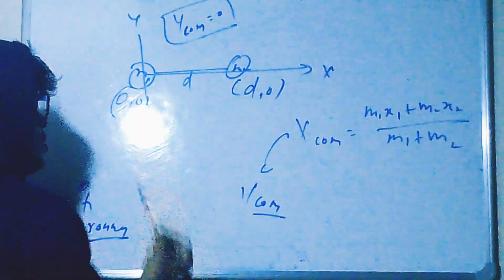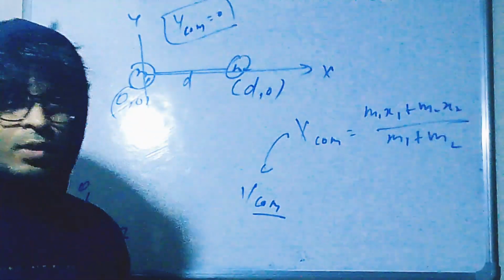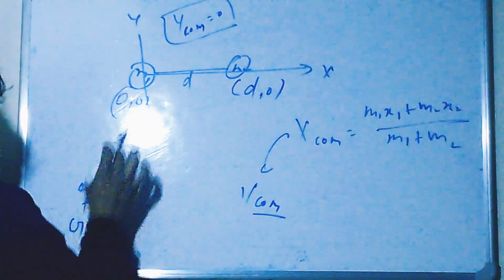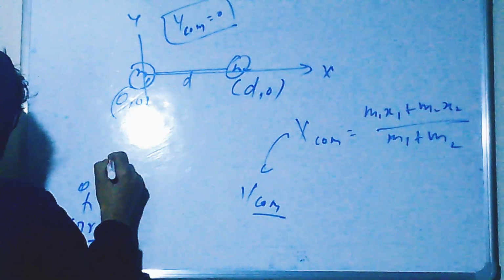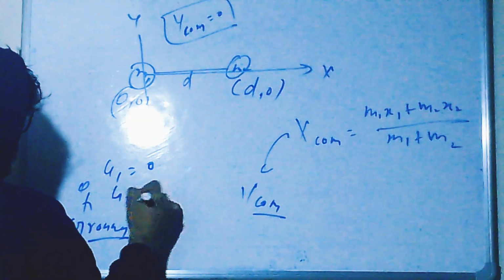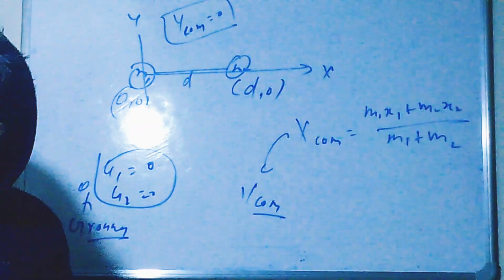So this block is also stationary, this block is also stationary. No issue in it. So as of now, if I ask you what is the speed of m1, suppose u1 is the speed of m1, so this is 0. What is the speed for m2? u2 is 0. No issue in it.